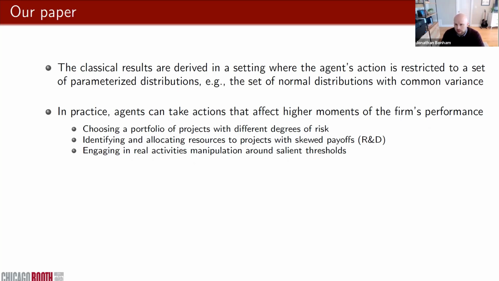For example, an executive might be able to affect the variance of performance by choosing a portfolio of projects with different degrees of risk. He may be able to affect skewness by identifying projects with skewed payoffs, like different types of research and development projects. And he may be able to engage in activities like real activities manipulation around thresholds, like analyst forecasts, to try to beat targets. And these are just a few examples. We think that in practice, especially CEOs and agents in the C-suite probably have a very rich set of actions available to them that affect the firm's performance.